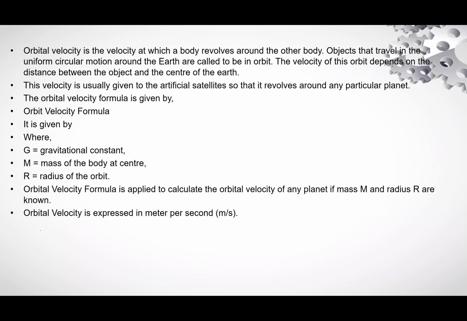Now orbital velocity. We have already done this topic, I will only read. Orbital velocity is the velocity at which a body revolves around the Earth. Objects that travel in uniform circular motion around the Earth are said to be in orbit. The velocity of this orbit depends on the distance between the object and the center of Earth. The velocity is usually given to an artificial satellite so that it revolves around any particular planet.